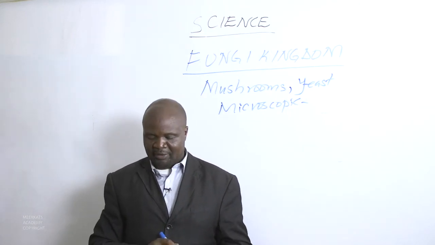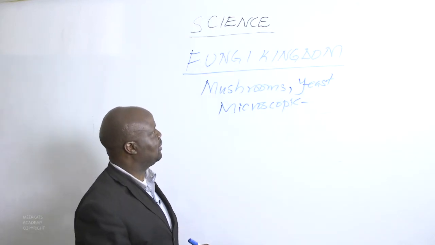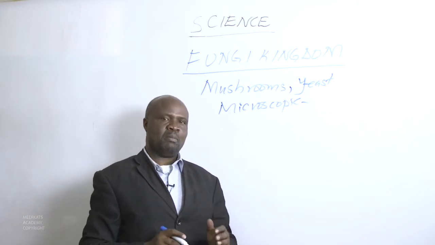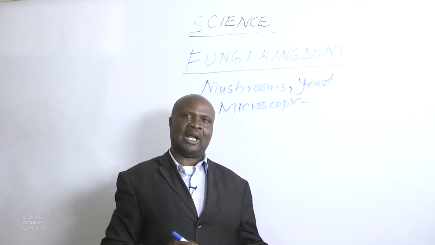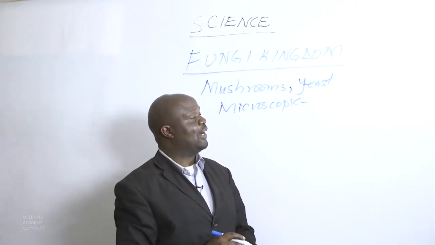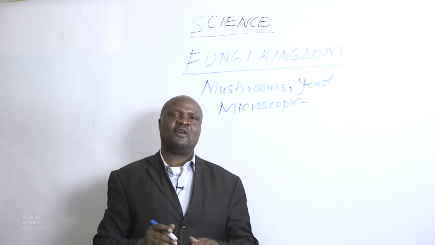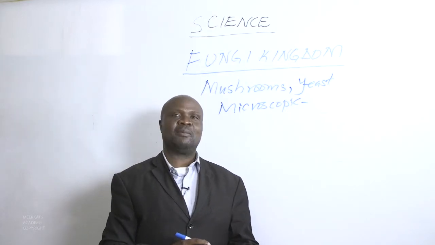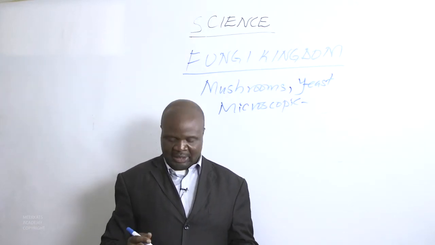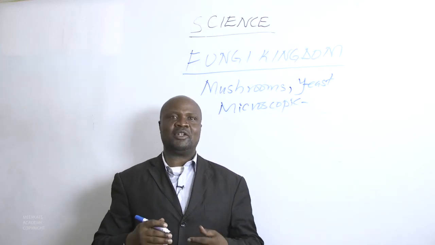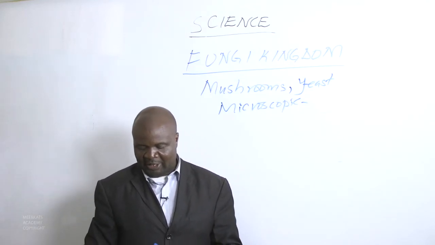We are saying fungi cannot make their own food, and therefore they feed on other organisms. Plants have the ability of making their own food, but fungi feed on other organisms. And when we were doing ecosystem, we learned that fungi play an important role in an ecosystem, and we call them decomposers. They break down waste matter into nutrients, and the nutrients join back the environment.